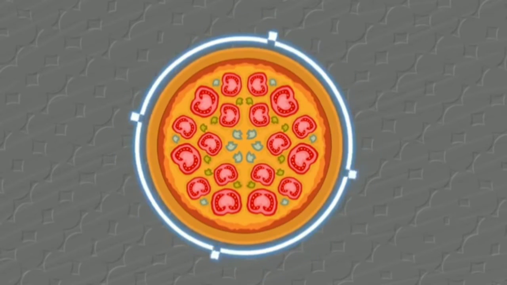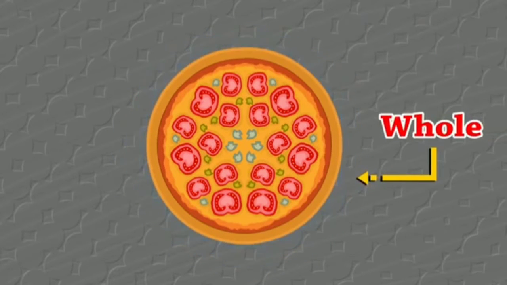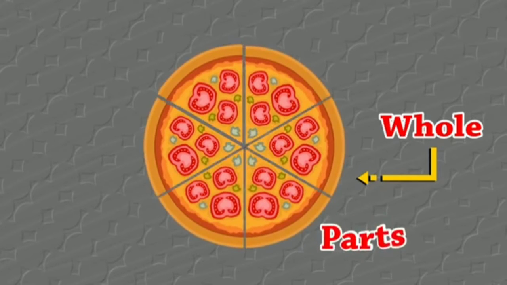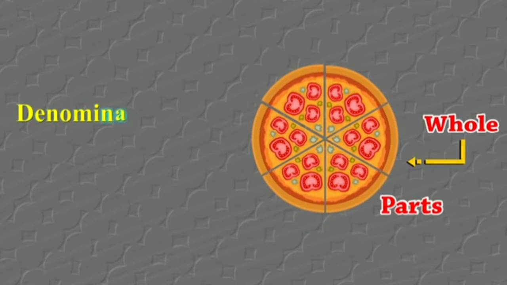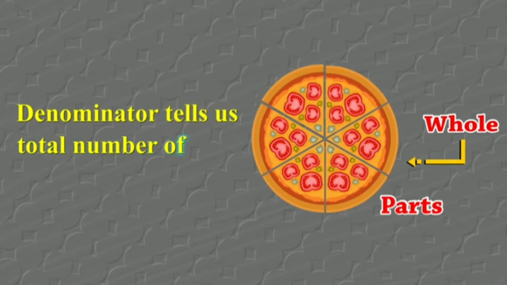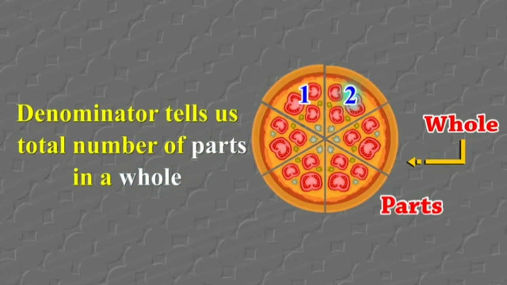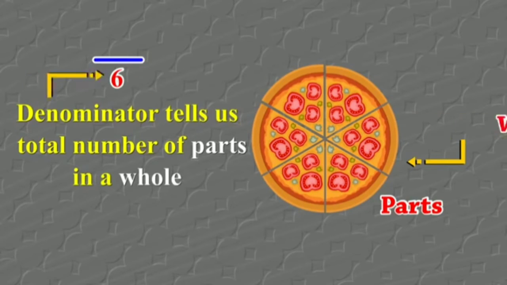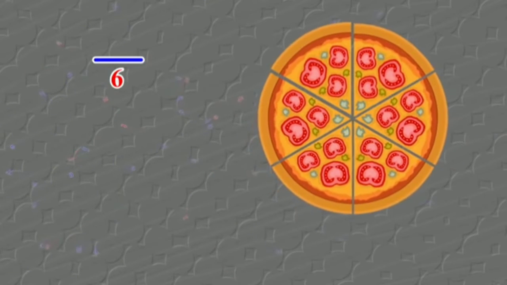So again, coming to the whole pizza now. This pizza is a whole, and when we divide the pizza, we get many parts out of it. So you know now what is whole and what is parts. The denominator tells us the total number of parts in a whole. So how many are there here in the pizza? Here there are 6 parts. So here 6 is the denominator, and we are writing it below the line.